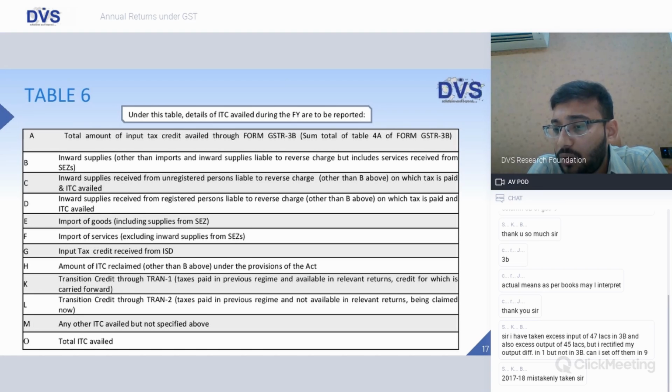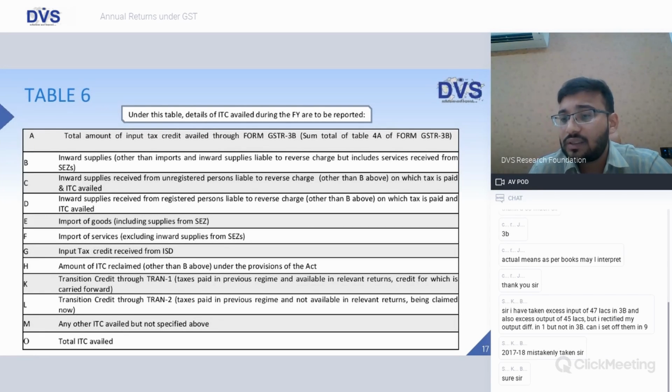Please send your query with proper figures to research at tvsca.com, that would be better, because in this we need to work with figures. If you can mail across your query, we will revert accordingly. That would require a bit more analysis on how much was the ITC, how much has been claimed. We need to see the returns as well. So if you can just mail your query to research at dvsca.com, we will certainly revert.